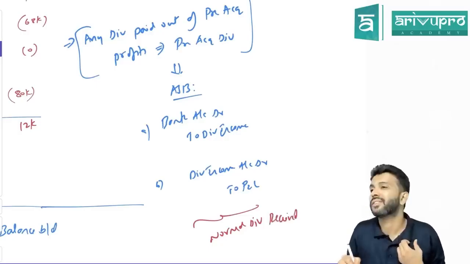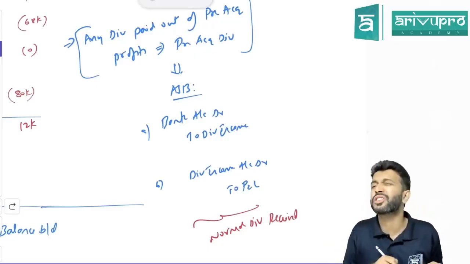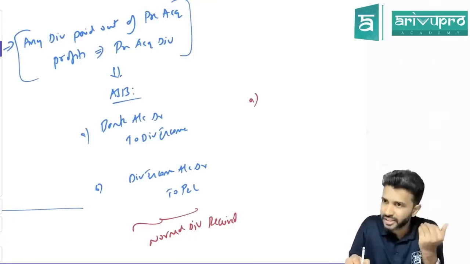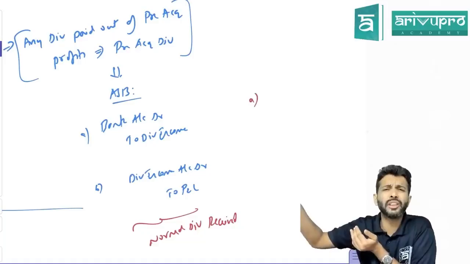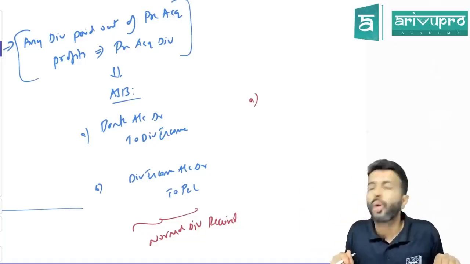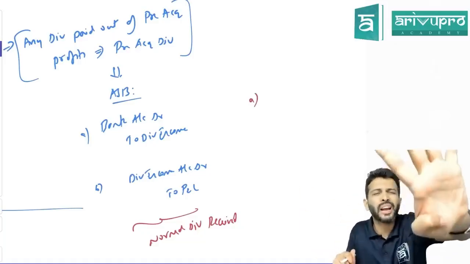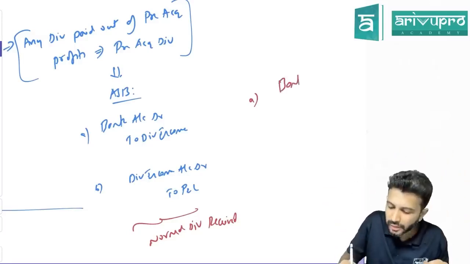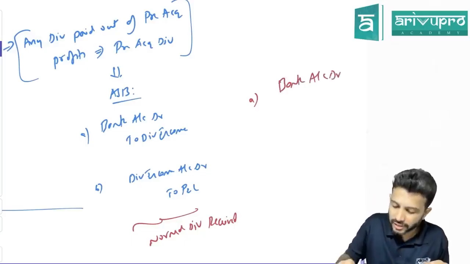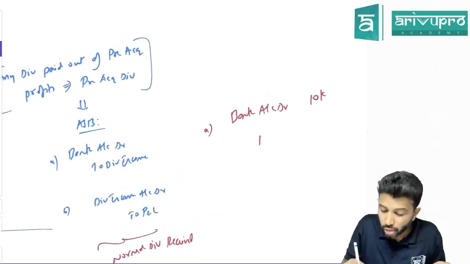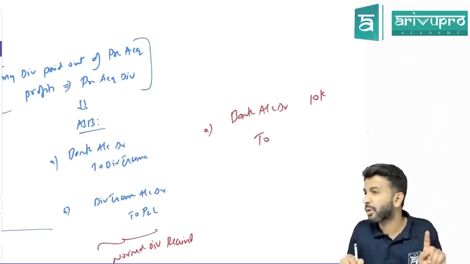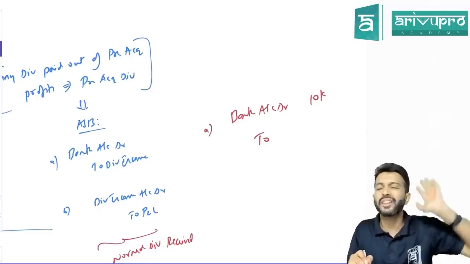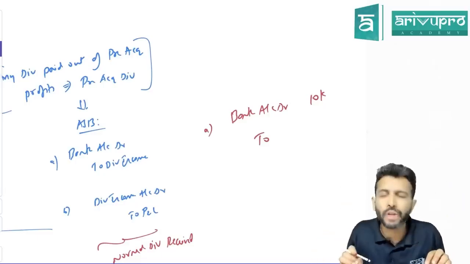Are we talking about normal dividend here or pre-acquisition dividend? Pre-acquisition dividend. If the subsidiary company has declared the dividend, dividend will be paid to whom? Shareholders. Who are the shareholders of the subsidiary company? Holding company and minority interest. So has the holding company received any dividend? Yes. What entry will the holding company pass? Bank account debit. Let's say dividend amount is 10,000. Bank account debit 10,000. You can't credit dividend income account. Is this your normal dividend or pre-acquisition dividend? If you have pre-acquisition dividend, what do we have to do? Reduce the cost of investment.